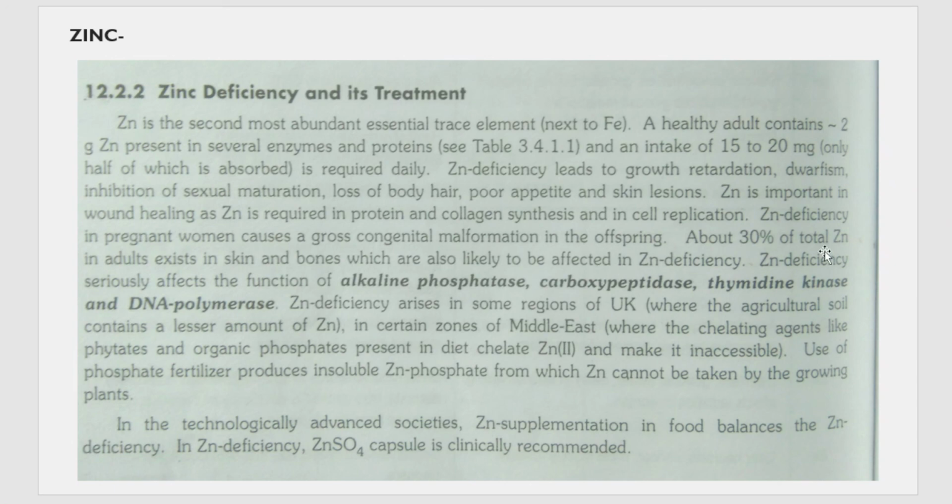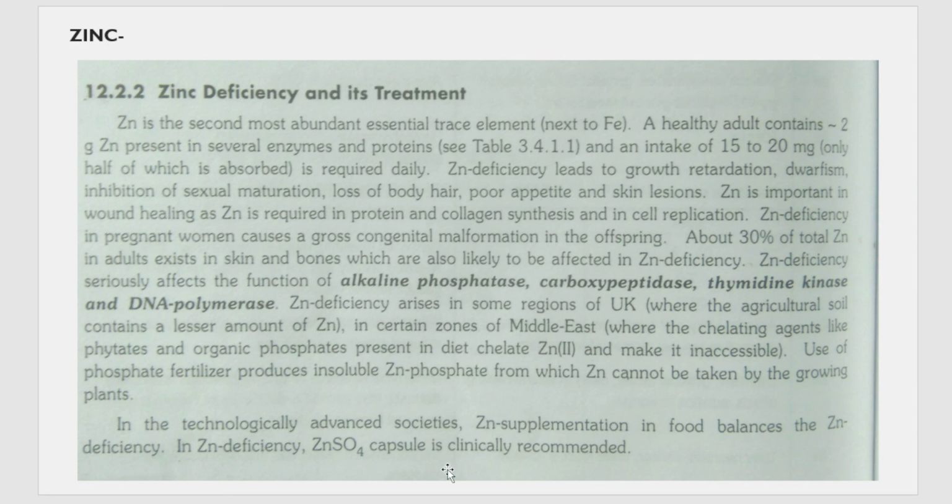And mostly 30% of the zinc exists in the skin and the bones. So if the person is affected by zinc deficiency, they can suffer from skin and bone problems. Okay. And also this zinc is very, very important in the functioning of different enzymes. So if it's not in enough content in the body, it can affect the functioning of different enzymes like alkaline phosphatase, carboxypeptidase, thymidine kinase, and DNA polymerase. So most of the enzymes might not work properly in the body. So overall the body functioning will not take place properly.